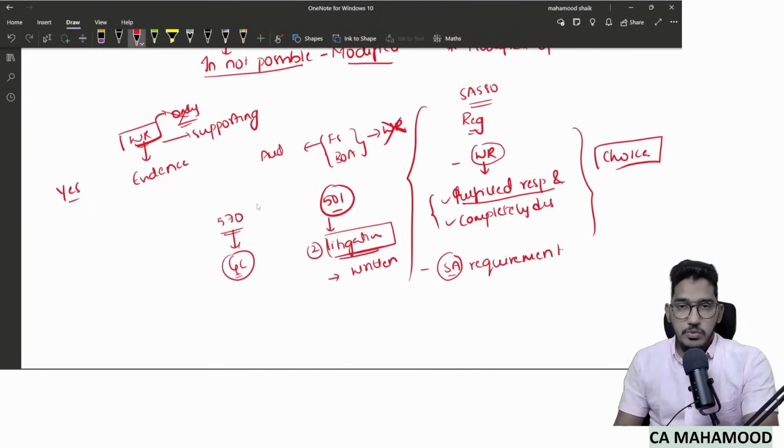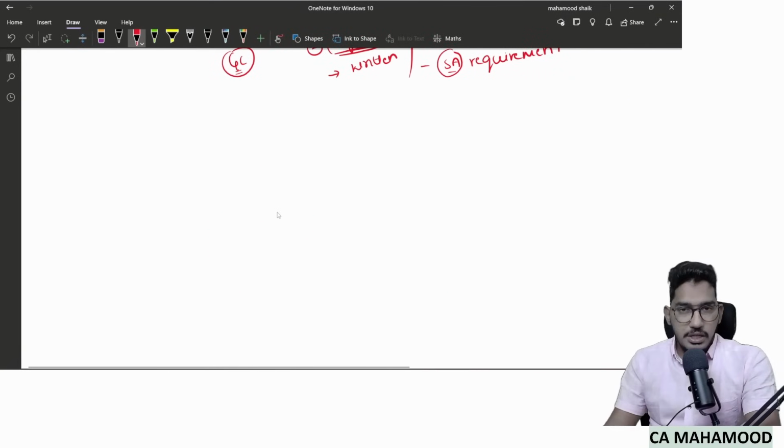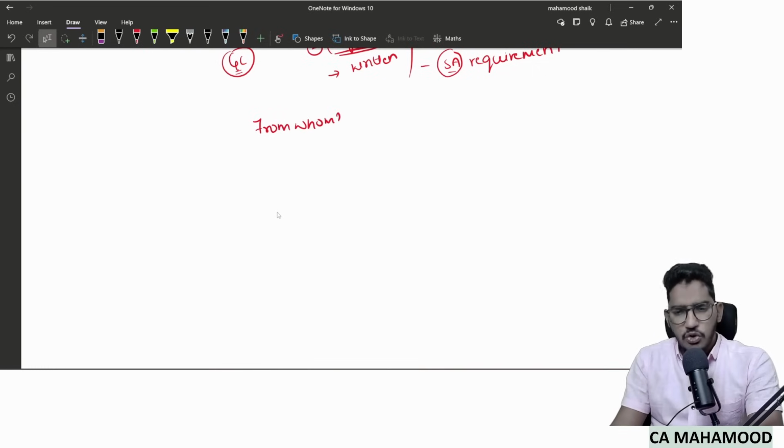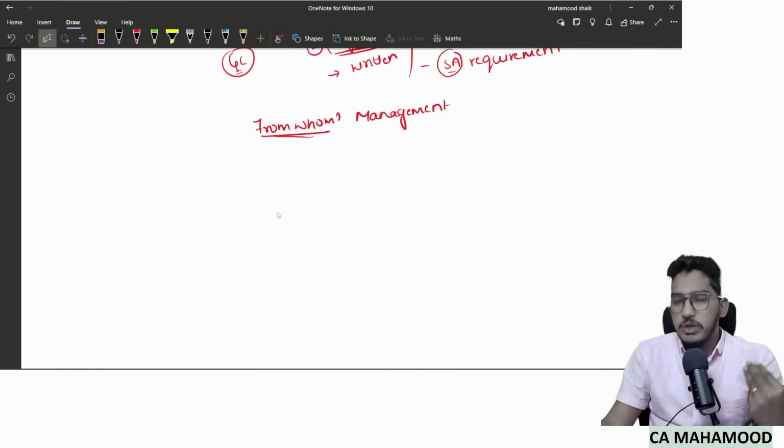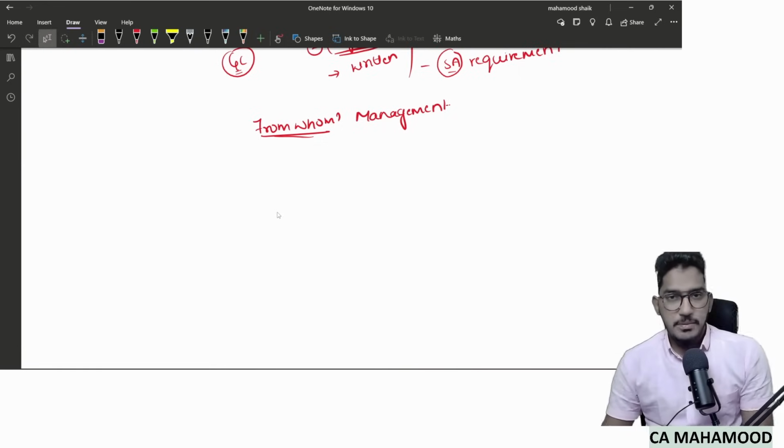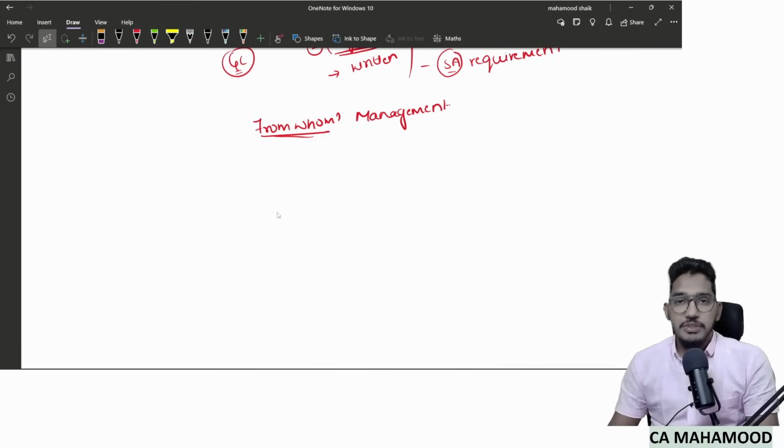Now, coming to the next point, from whom will the auditor request written representation? Obviously, you will say, sir, he will request it from management. That's what you are saying. But when I say he will request from the management, from whom in the management? When I say management, so many people will come in the management definition. From exactly whom will the auditor request a written representation?